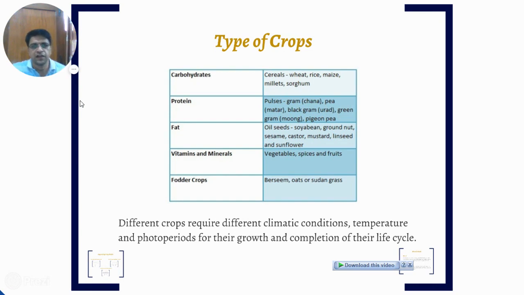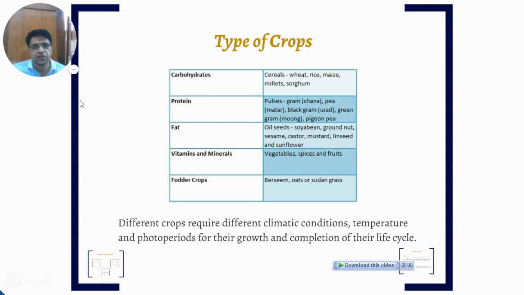Carbohydrates we get from cereals: wheat, rice, maize, millets or sorghum. And second one, proteins. Proteins we mostly get from pulses like gram, commonly called chana, pea, commonly called matar, black gram, commonly called